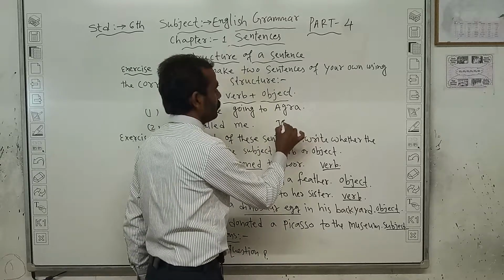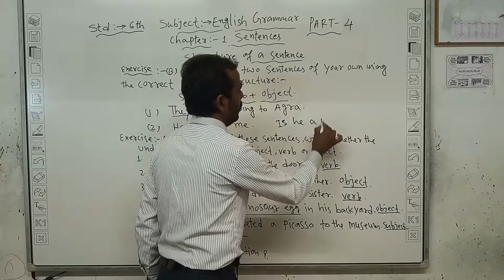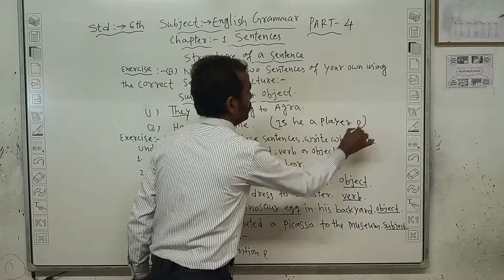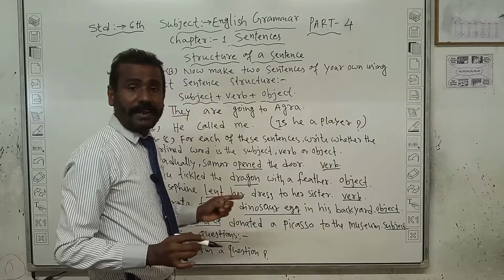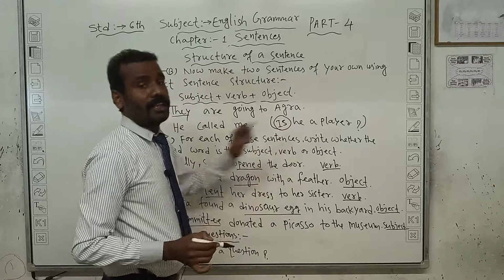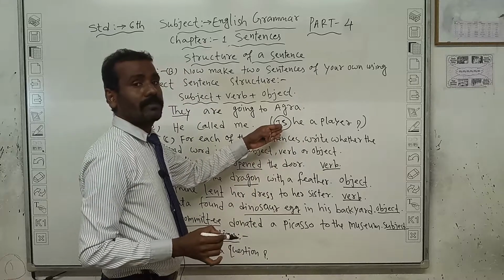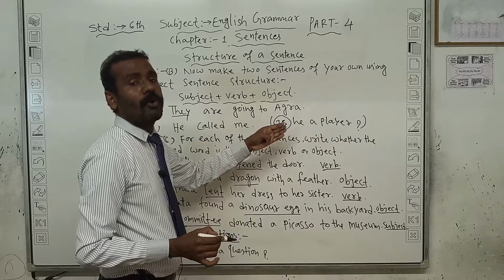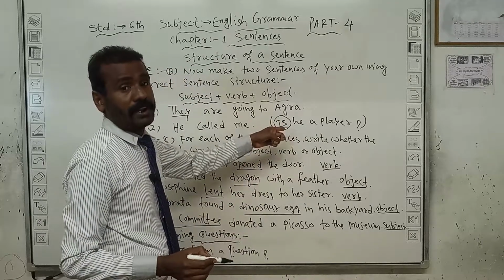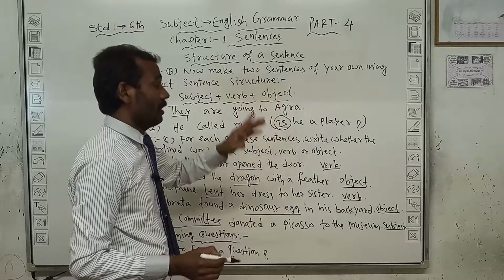Is he a player? I said the beginning of a sentence is the subject, but I have written here "is". It is also the beginning. Should it be the subject? No. Here, look, "is" is called the auxiliary or helping verb.